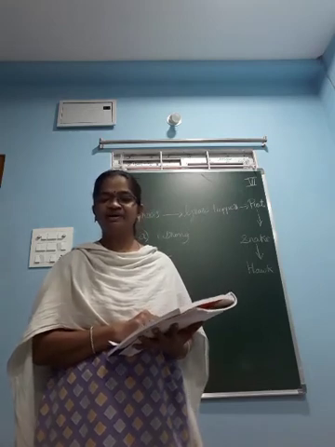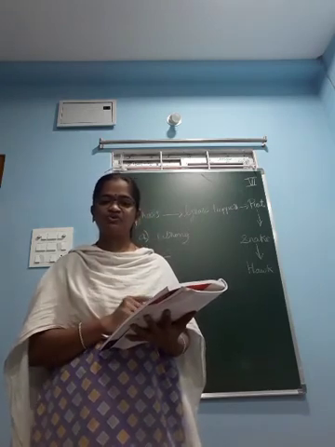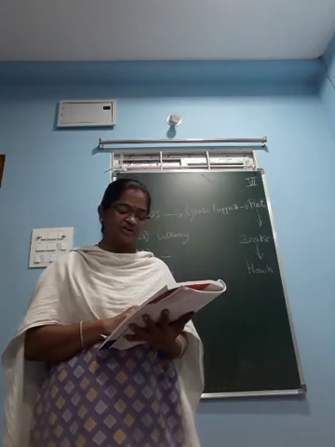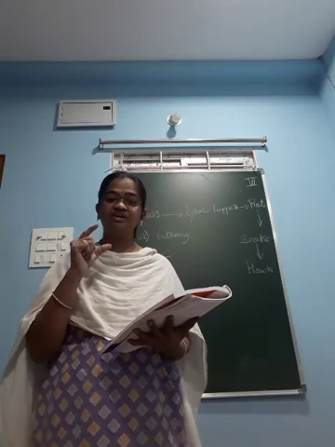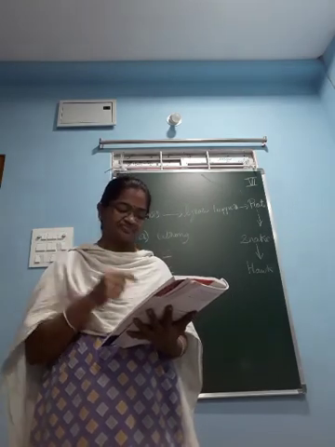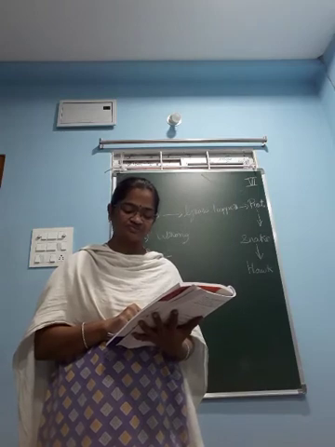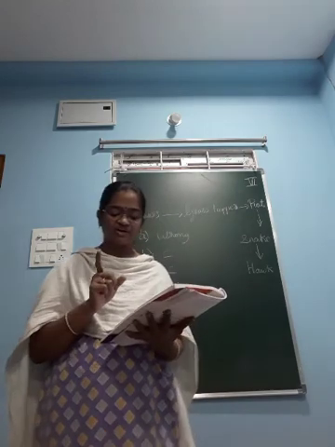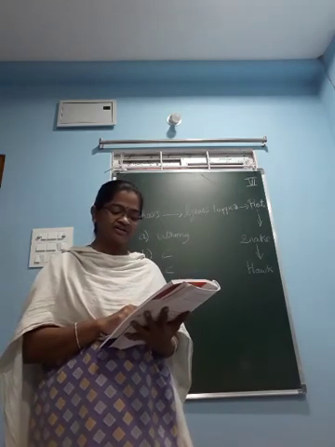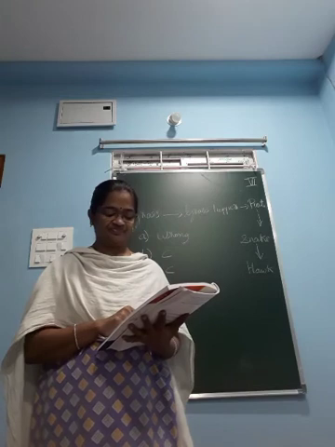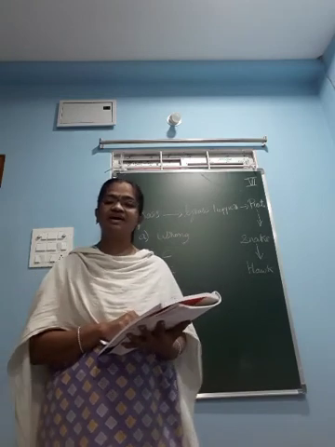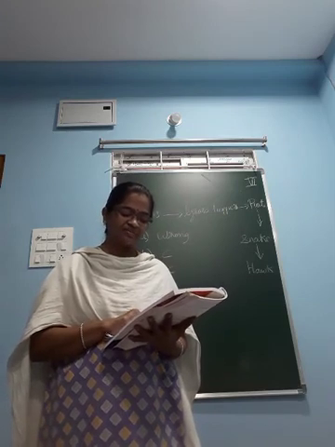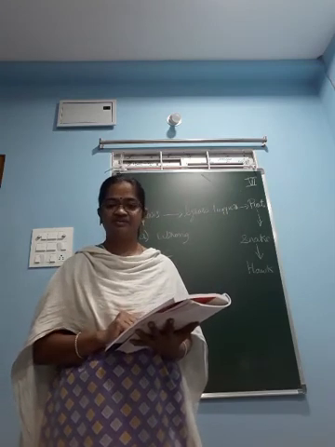Here it eats ants and termites. It is going to eat small ants and small termites. Which part of the body is helping it in eating? It has a long sticky tongue, which comes out from its snout and helps it in eating. With the help of this long sticky tongue only, it eats. What is this animal's name? Spiny anteater. It eats ants and termites. The long sticky tongue coming out from its snout helps it in eating.